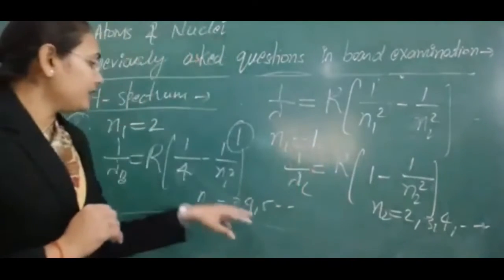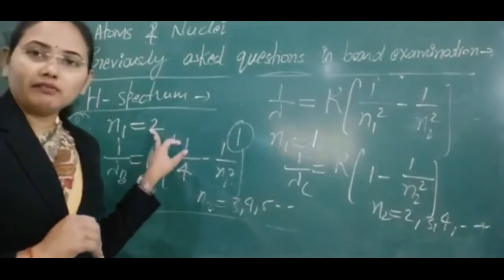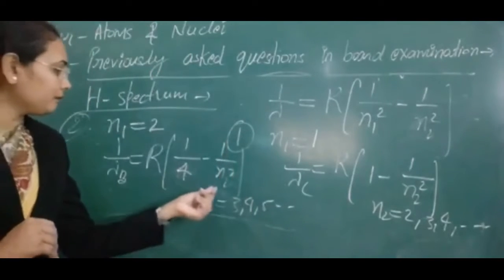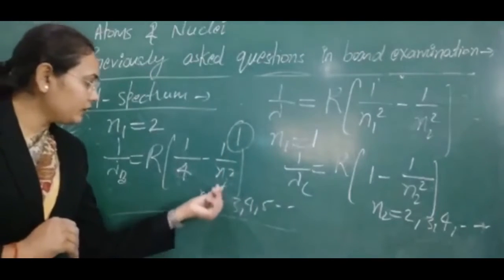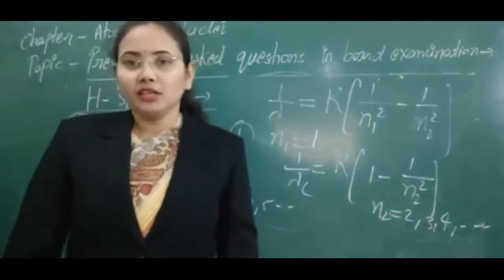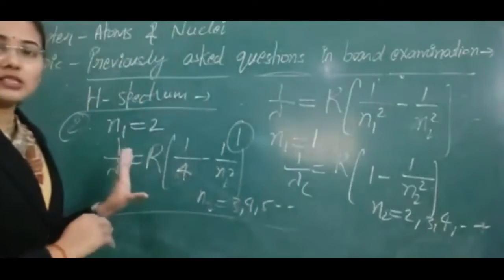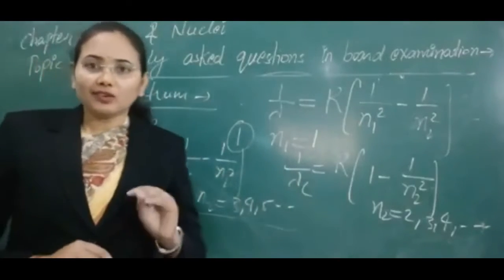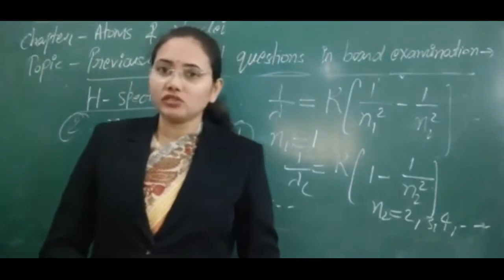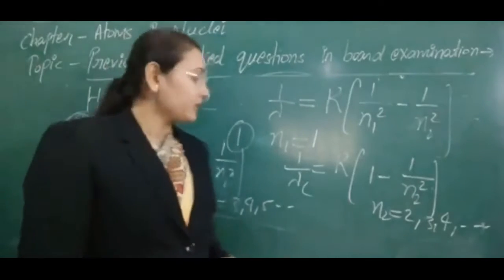Again for this, if it is making transition from infinite to state 2, then we will get minimum wavelength, and if it is making transition from 3 to 2, then we will get maximum wavelength for this series. This is a numerical question: calculate the minimum and maximum wavelength in the case of Balmer series and Lyman series and other series that we are getting for the hydrogen spectrum.